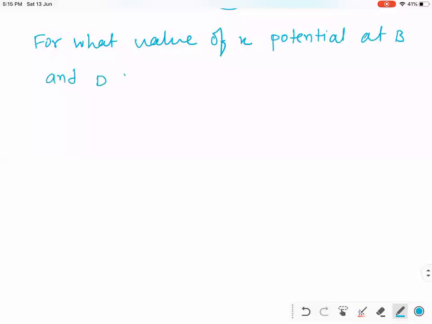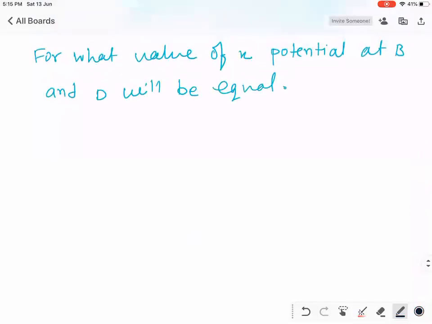Now let's solve one more question. For what value of X will the potential at B and D be equal? For what value of X will the potential at B and D be equal? Okay, this is your question.